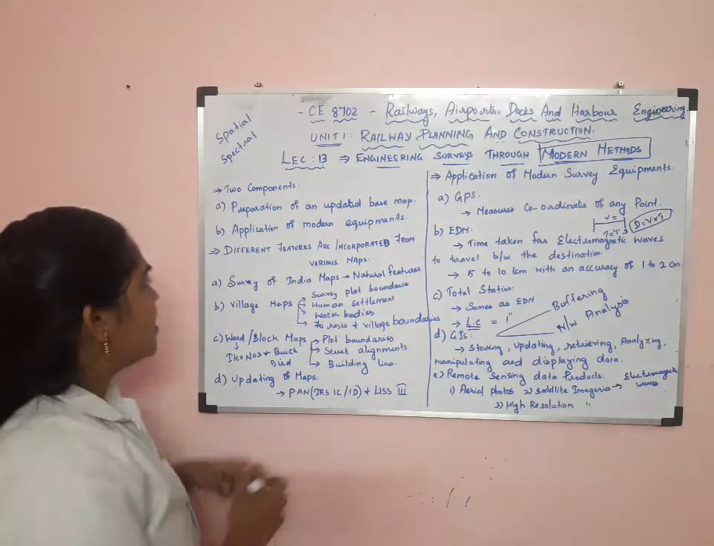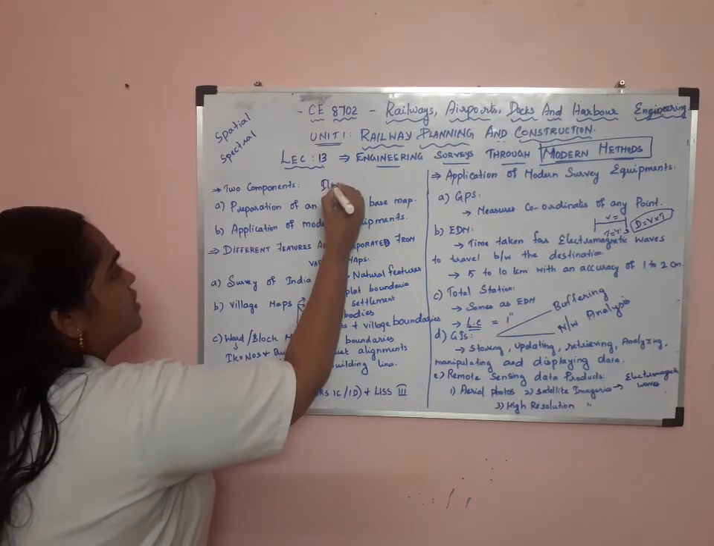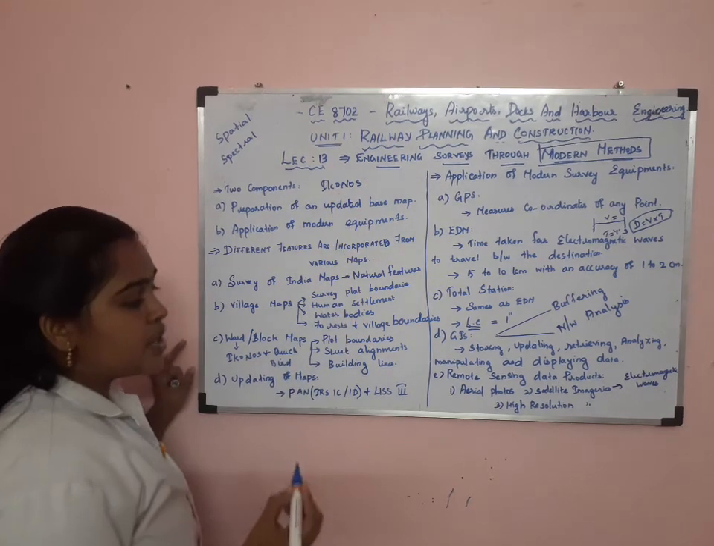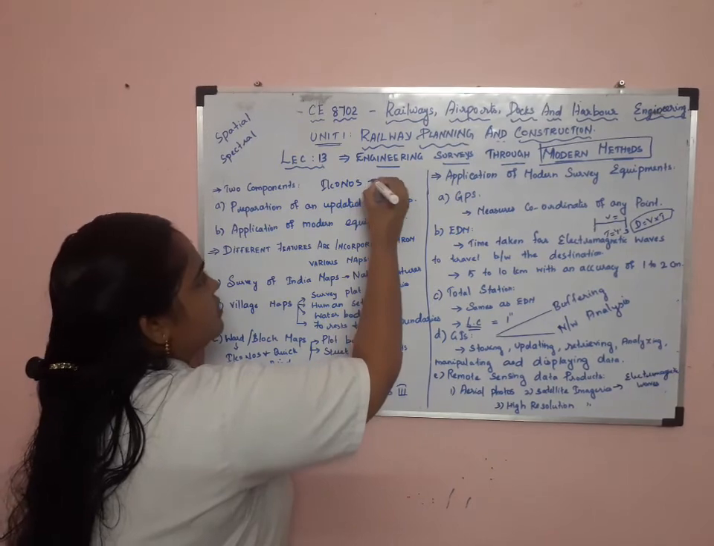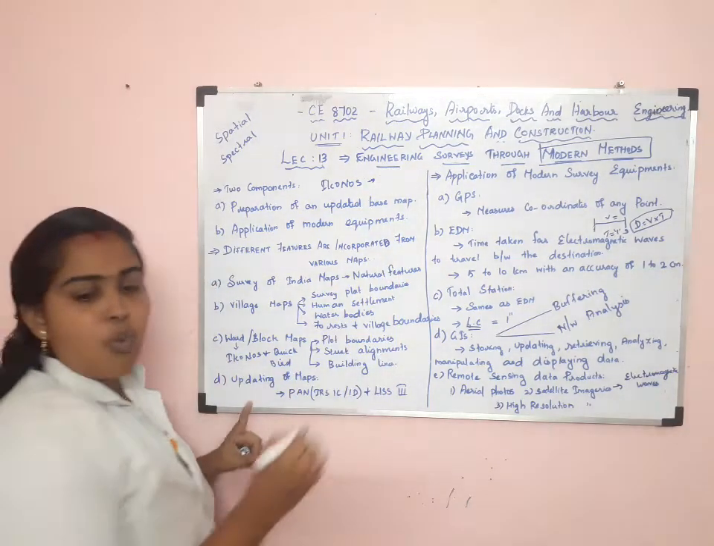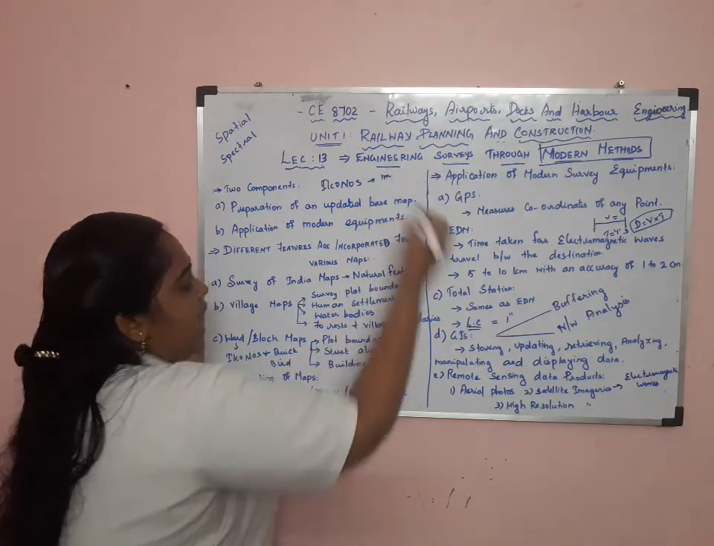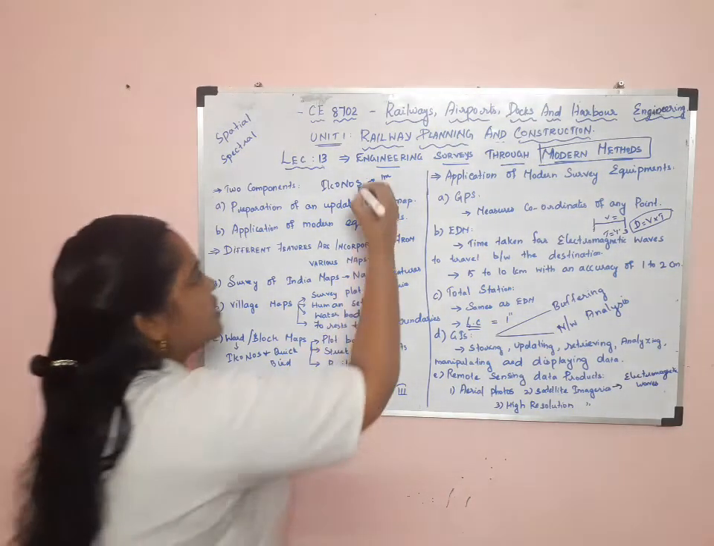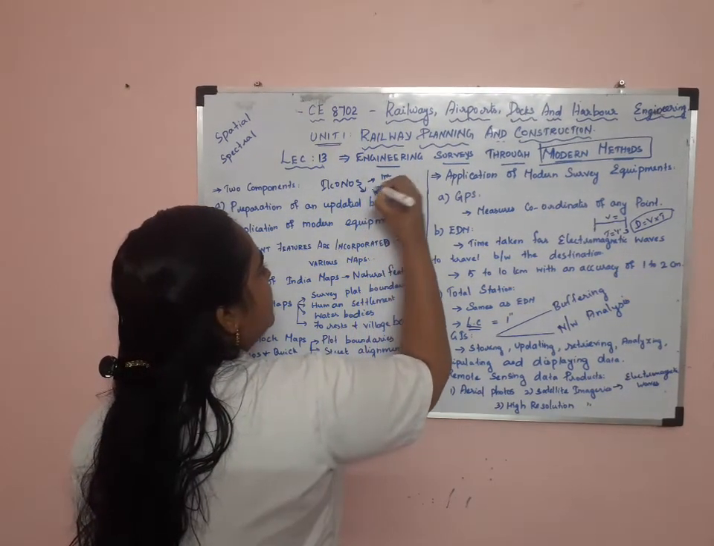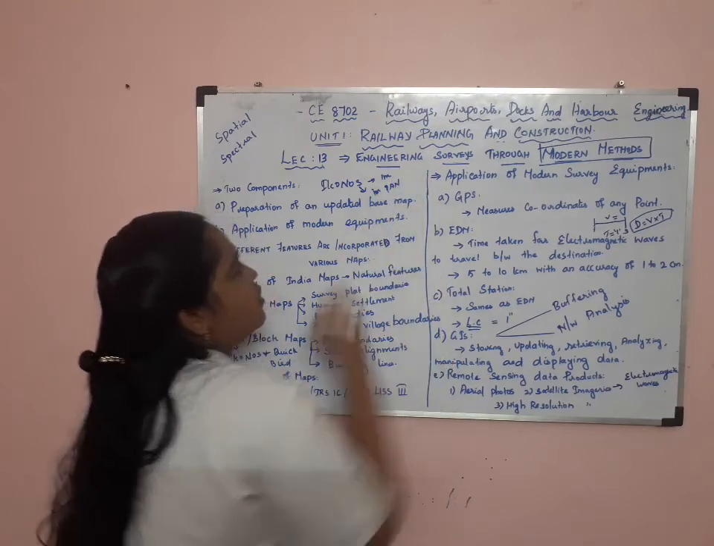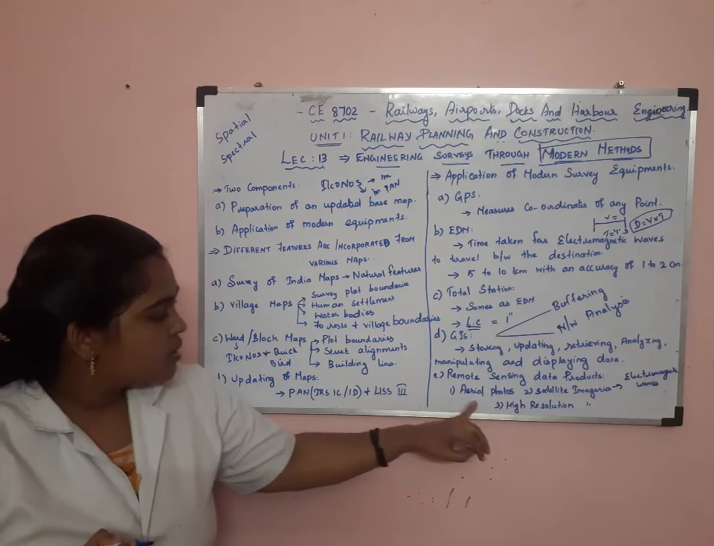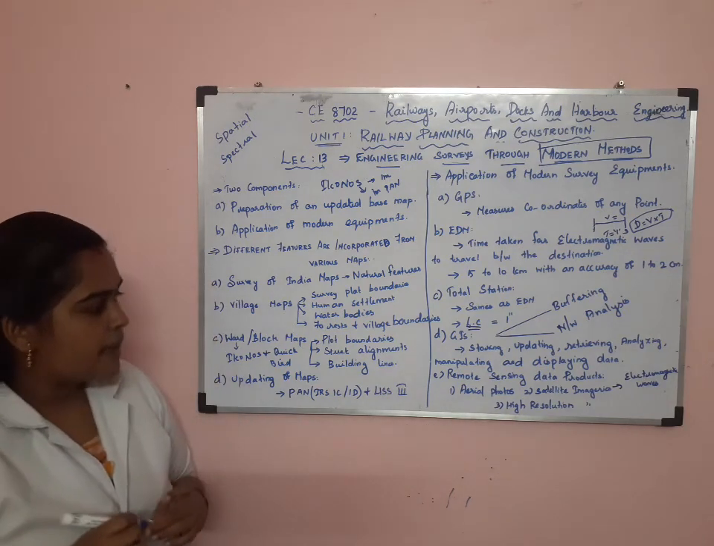IKONOS in pan mode has a resolution of 1 meter. So this is about high resolution imageries.